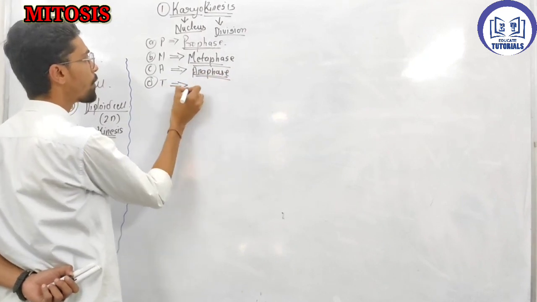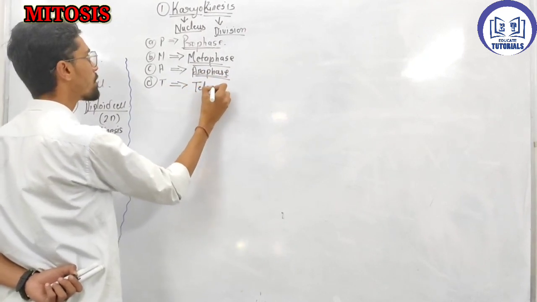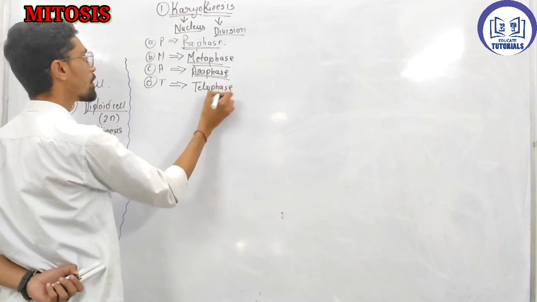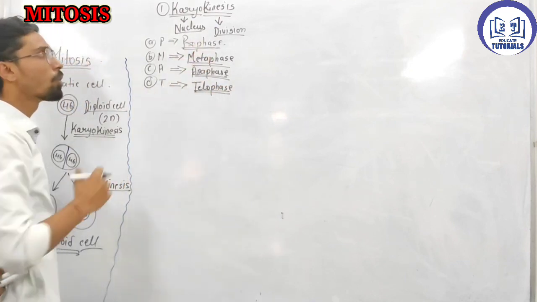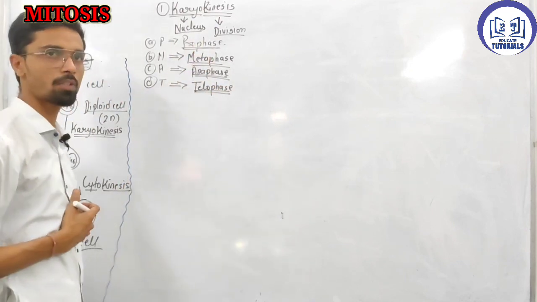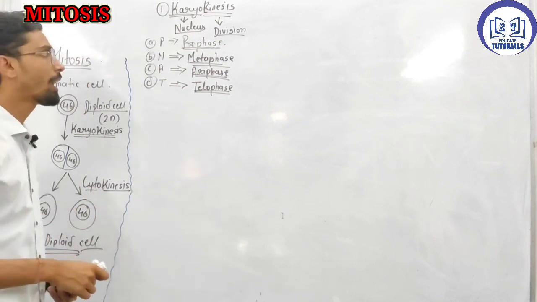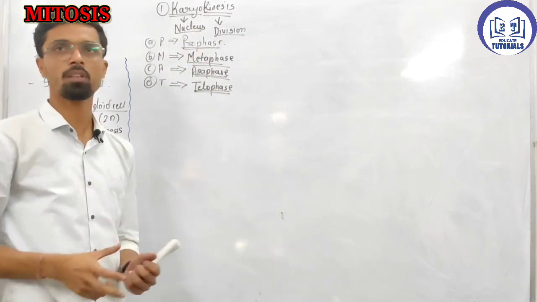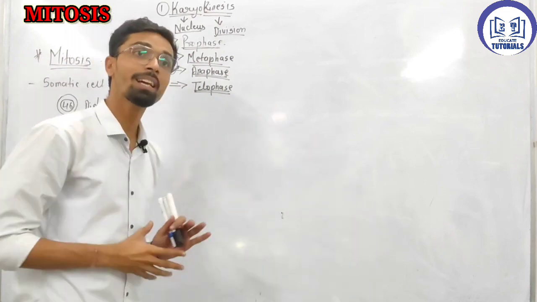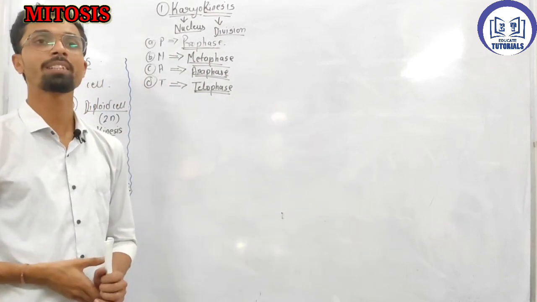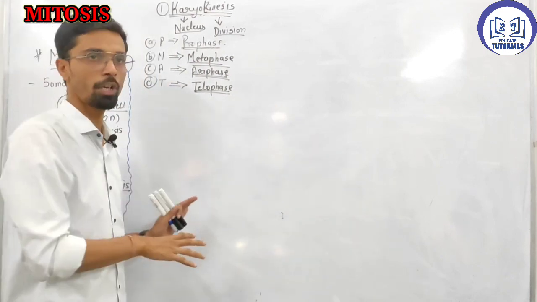And T stands for telophase. Okay, so these are the four phases of karyokinesis. Now we'll see how these four phases are carried out inside the cell. How it is carried out inside the cell, we'll see in this video.